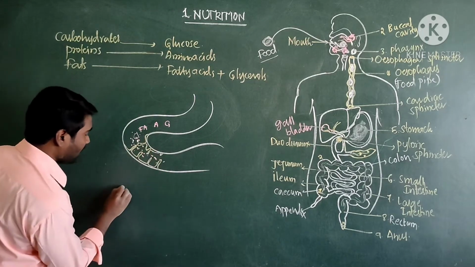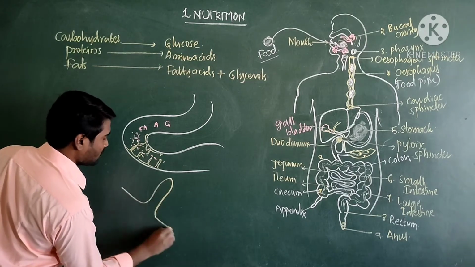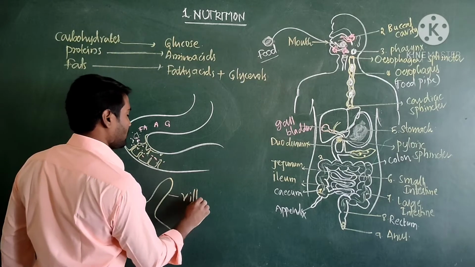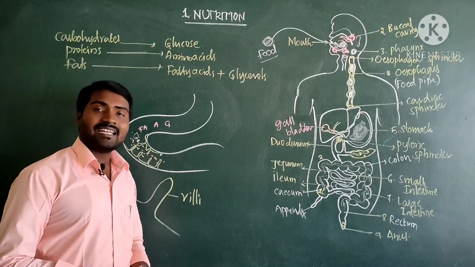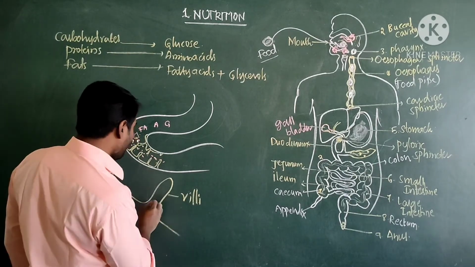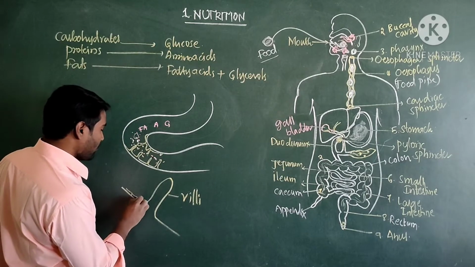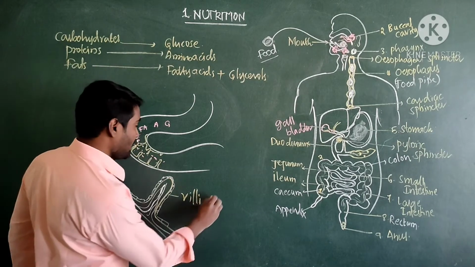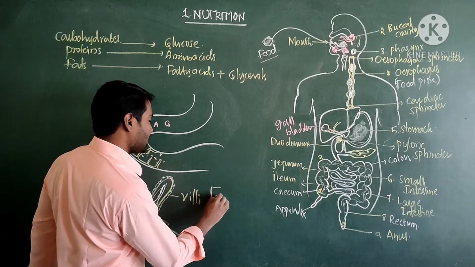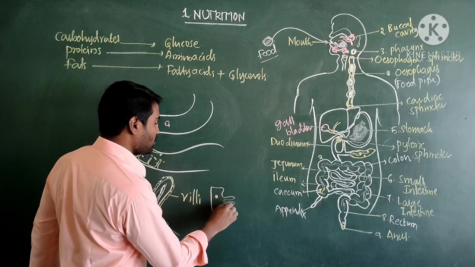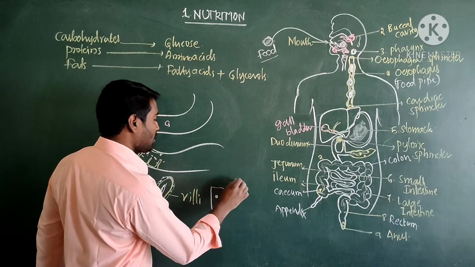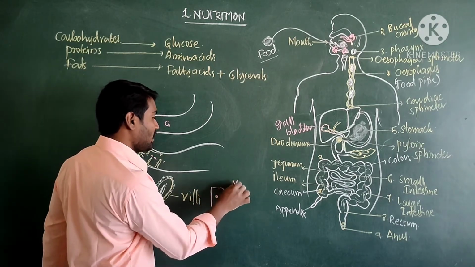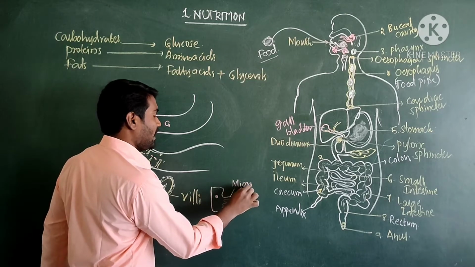Okay, so let me draw a single projection. This is called villi. So the small intestine contains villi. The outermost layer of the villi is made up of a single line of epithelial cells. These epithelial cells give a brush border. The projections of the brush border epithelium are called microvilli.